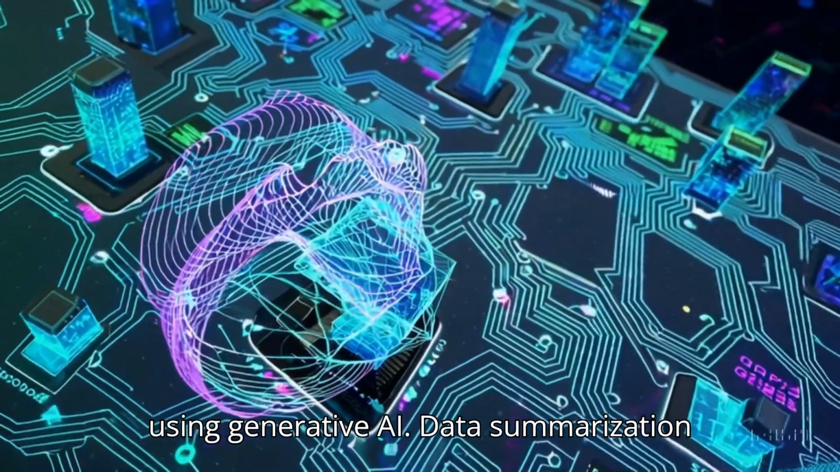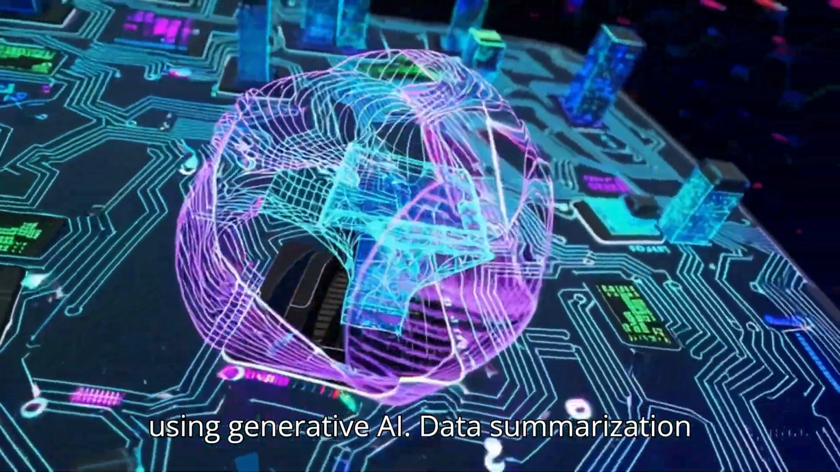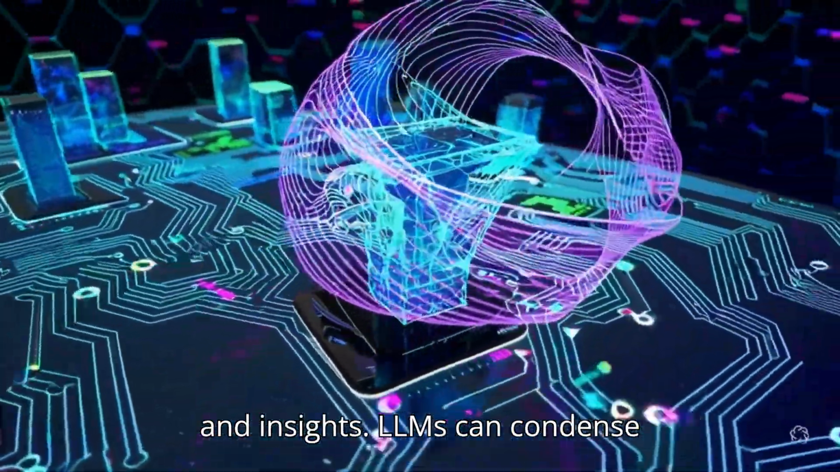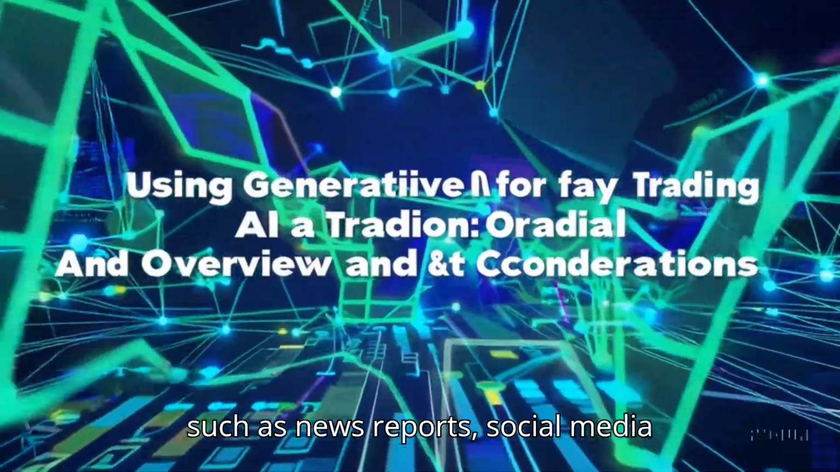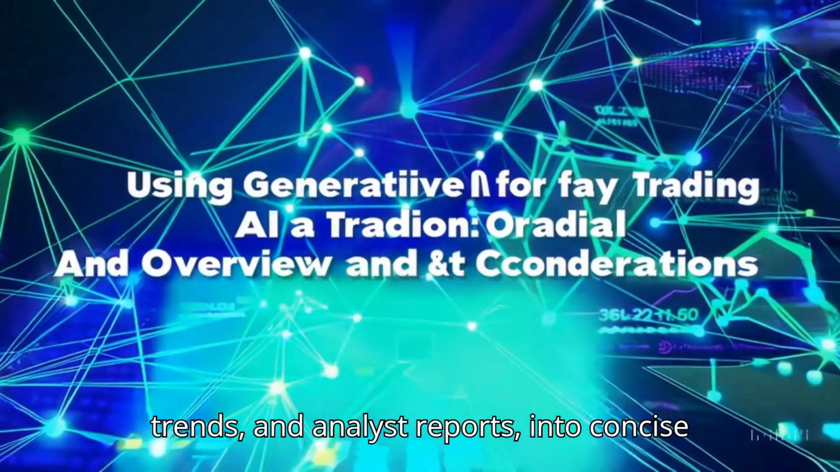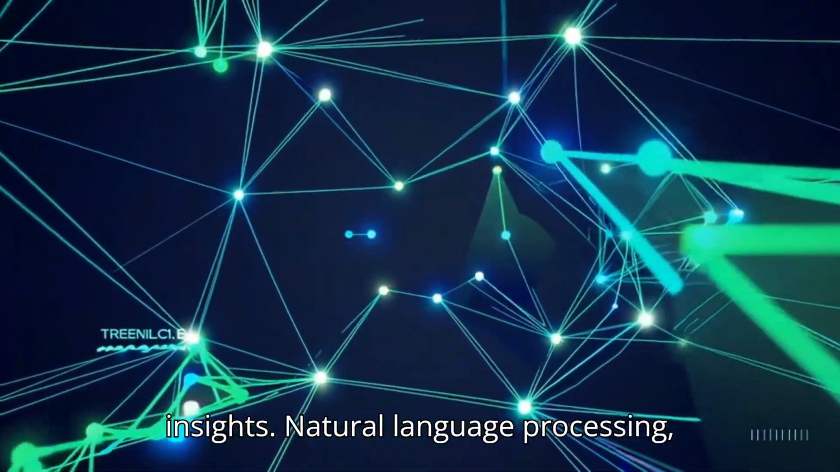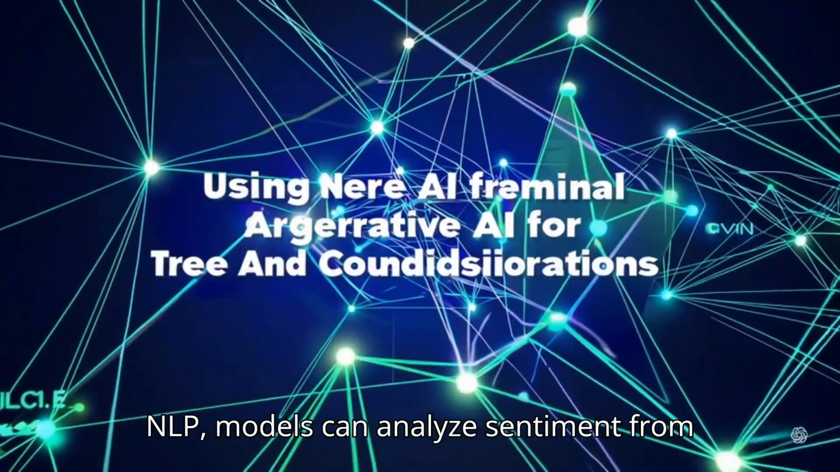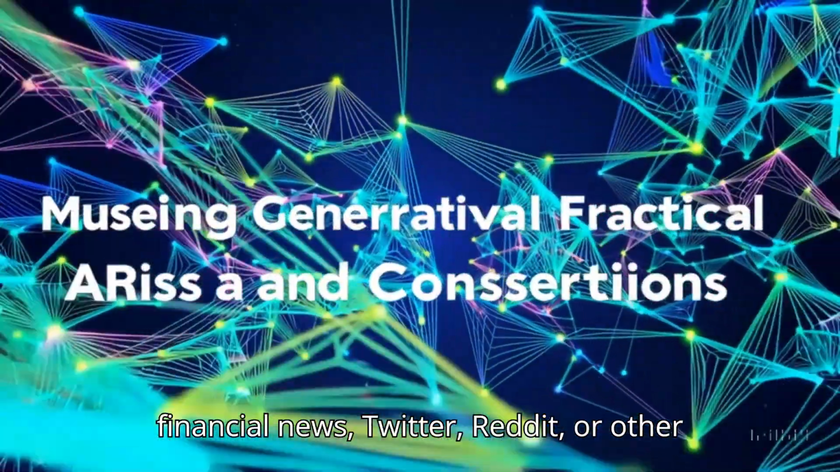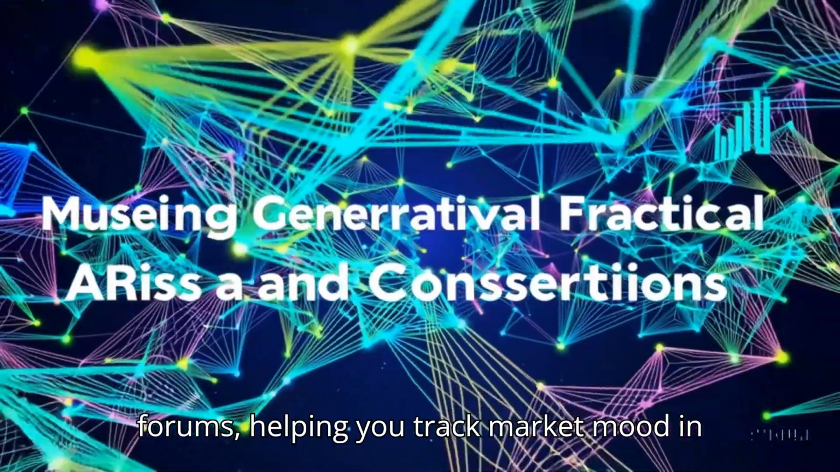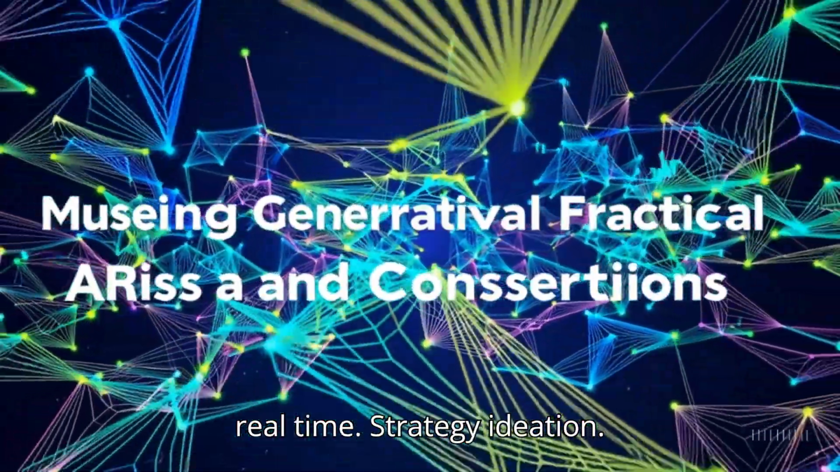Pros of using generative AI. Data summarization and insights. LLMs can condense large volumes of text-based market data, such as news reports, social media trends, and analyst reports, into concise insights. Natural language processing (NLP) models can analyze sentiment from financial news, Twitter, Reddit, or other forums, helping you track market mood in real time.